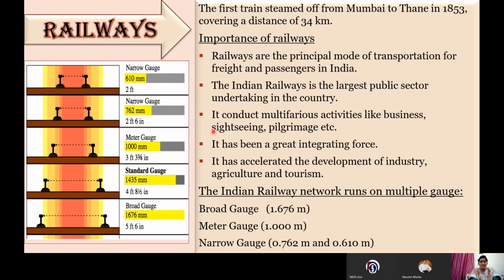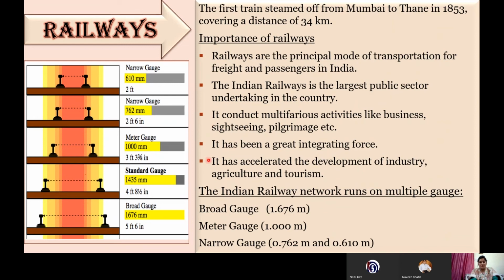Next thing, apart from this, it has also encouraged the development of industries, agriculture, and tourism. Because with the facility of railways, it has become very easy to transport agriculture produce and manufactured goods from one place to another place timely. That is, without the delay of time, it has become very easy. So somewhere it has also accelerated the growth and the development of these sectors also.